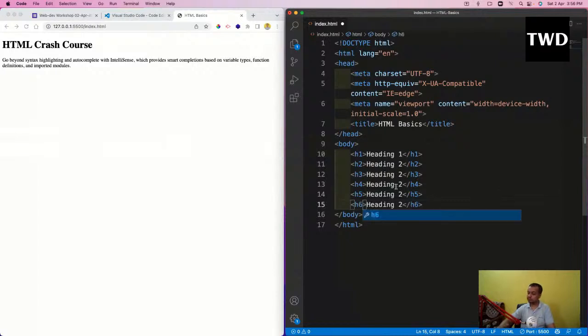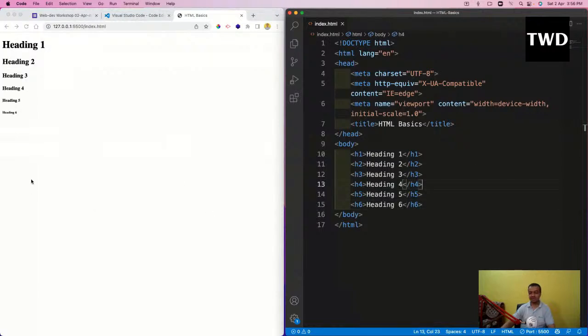Heading tags are a group of 6 tags: H1, H2, H3, H4, 5, 6. Just 6 tags I'm going to have, and I'm going to refresh it. This will be refreshed automatically, and this will be shown like this. So these are known as the heading tags. We have just seen the h1, and you can see the lesser it is becoming.